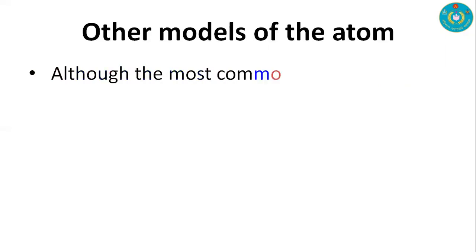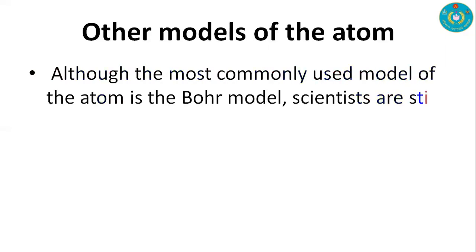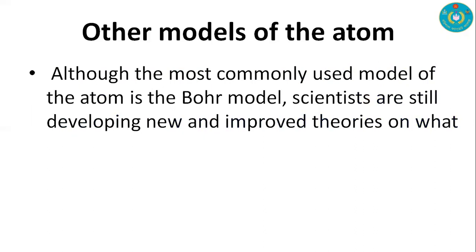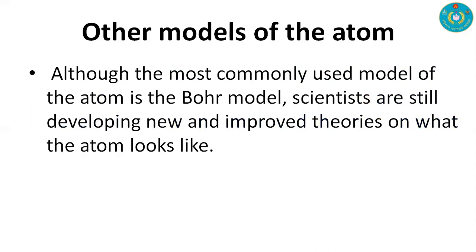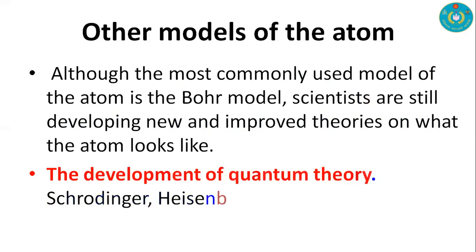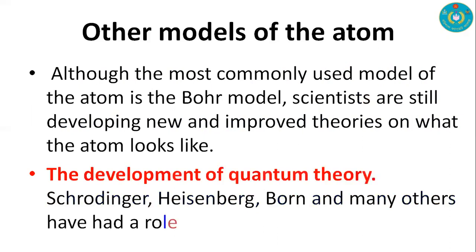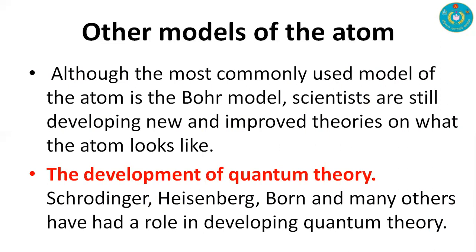Of the other models, we use only the Bohr model most commonly, but scientists developed another model, quantum theory, and based on quantum theory we can describe the atom. Schrödinger, Heisenberg, Born, and many other scientists had a role in developing quantum theory.